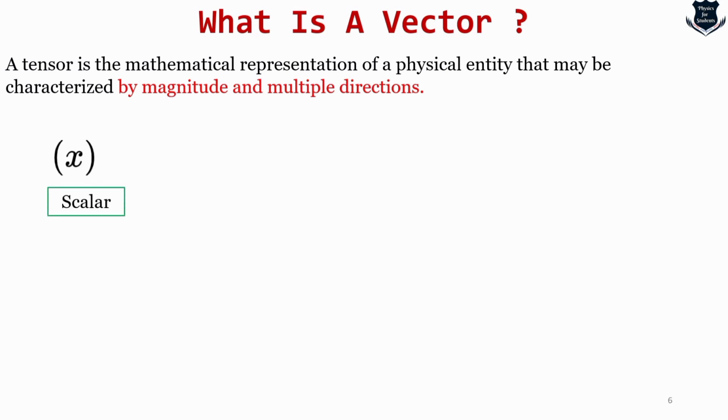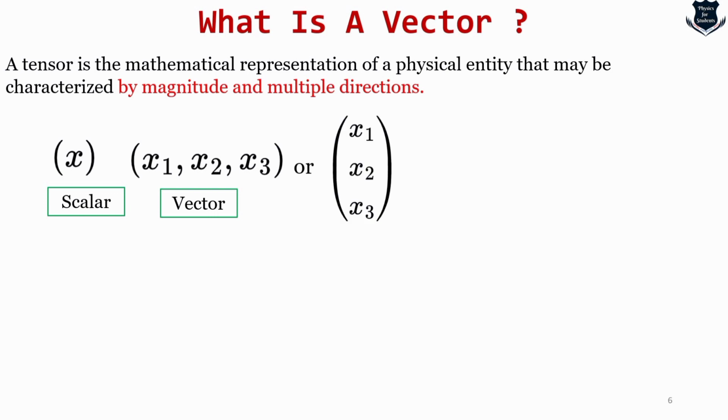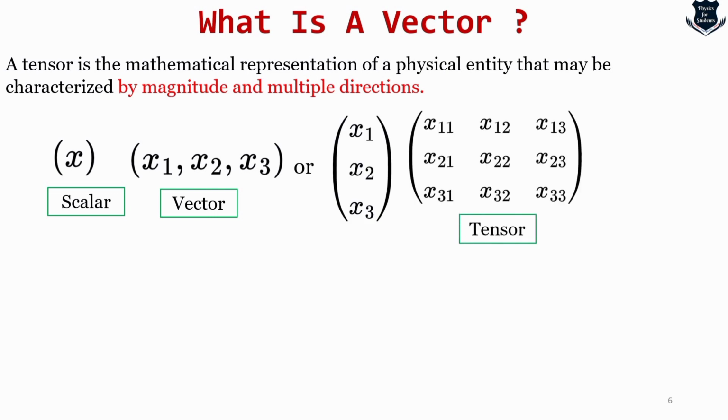So I can talk, for example, of x as something which is a scalar, or I can say x1, x2, x3 as a vector, or I can write it in this kind of matrix form. But here is a tensor, right? So here, for example, x11, x12, there's the first element of x followed by the first element of x, and the second one the first element of x, and the third one. So this is how a tensor looks.